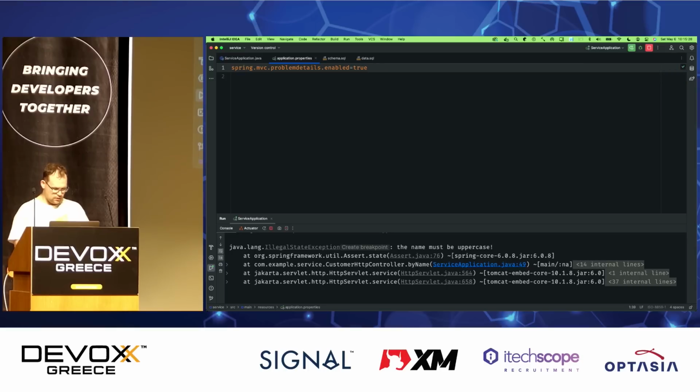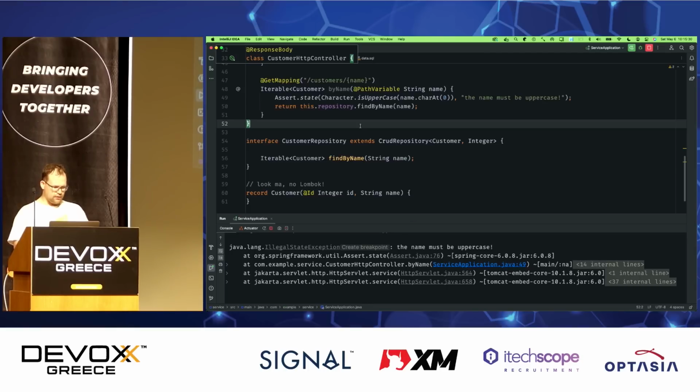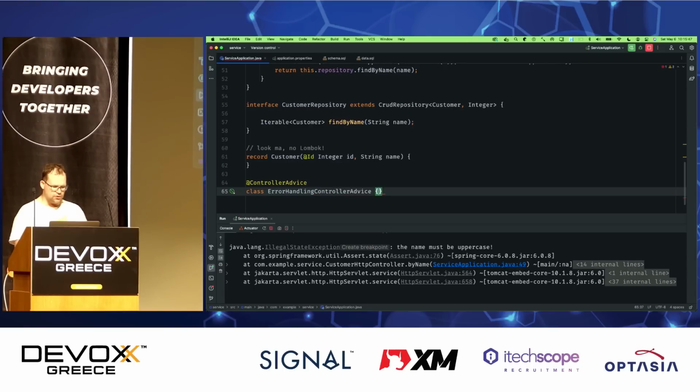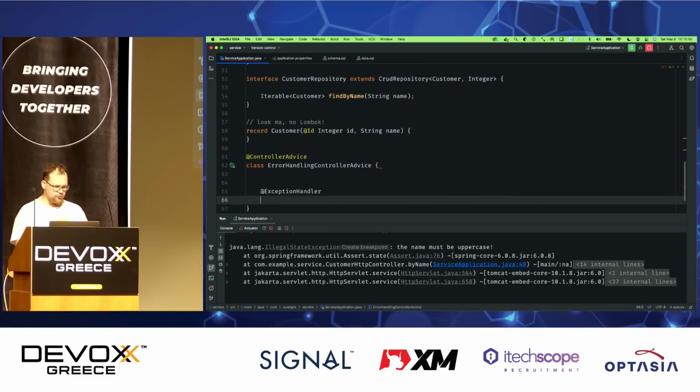So here we go. We're going to go back to this, and it'll throw an exception, but now I can create a ProblemDetail representation. I want to control how the error handling in my application is done. So I'm going to create a component that catches all errors in the application, and it's going to be a ControllerAdvice. This is not new. You've seen this before, I'm sure.